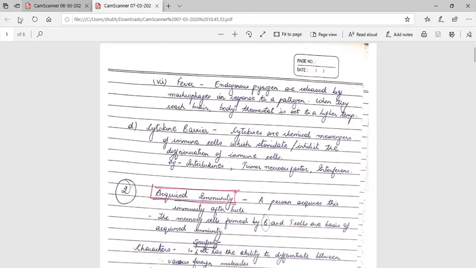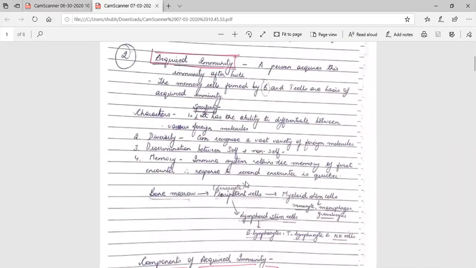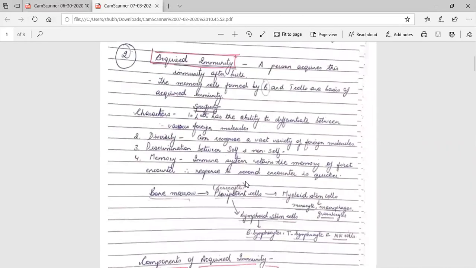Okay, then is the second type of immunity. So after innate immunity comes the second category of immunity, that is acquired immunity. What we are acquiring from nature. Okay, that means after birth, what type of immunity are we getting? Vaccines are given so that we develop immunity. So after birth, the child is given a vaccine, we are developing acquired immunity, or that is a type of acquired immunity.